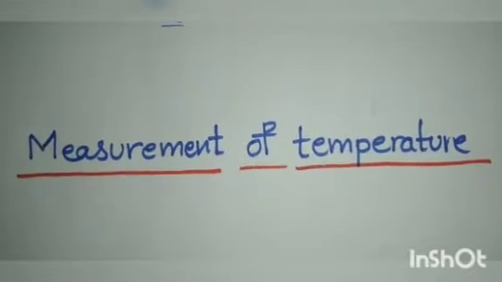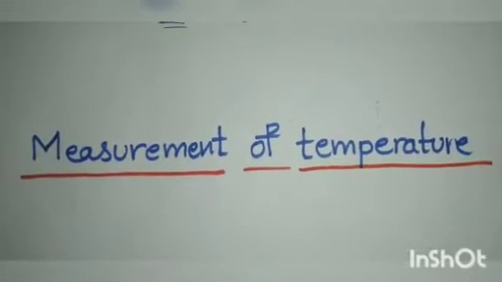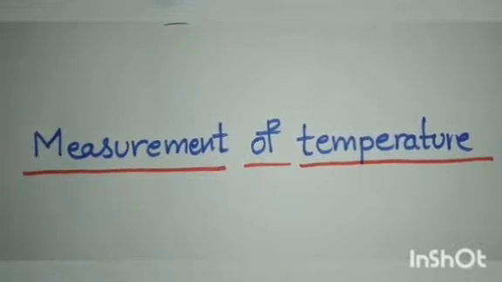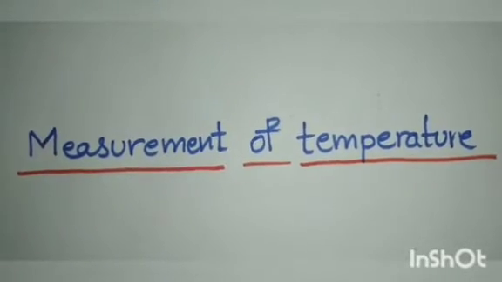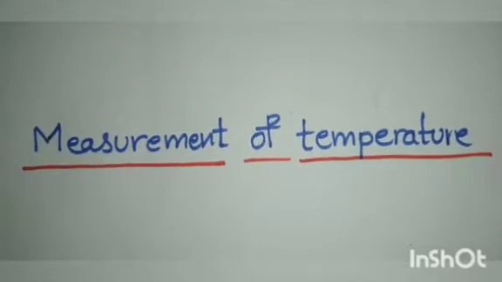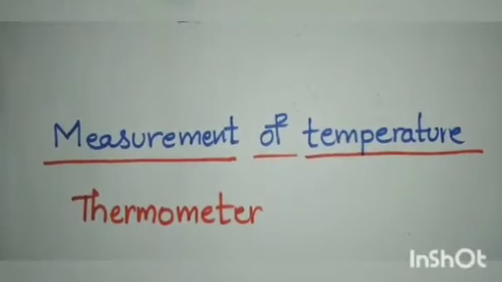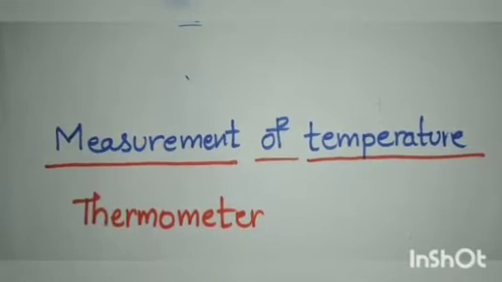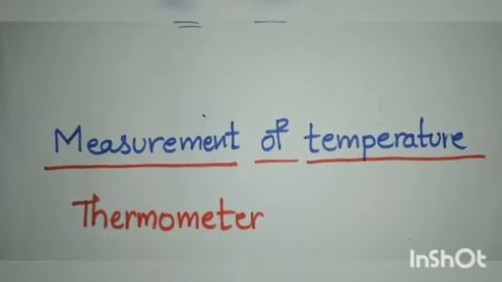In the previous class, we studied temperature and the different scales to measure it. In today's class, we learn about measurement of temperature. Let us see the advantages and disadvantages of mercury and alcohol thermometers.